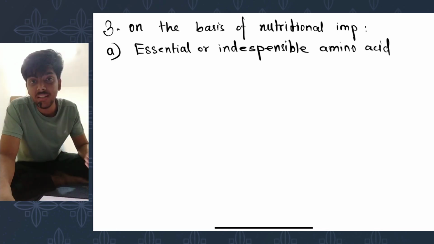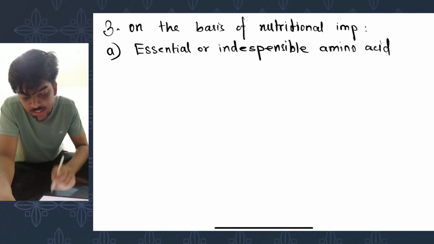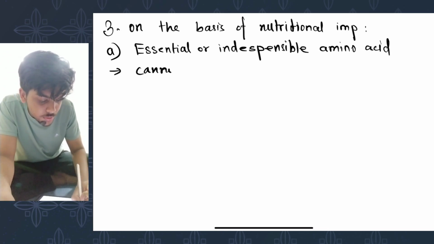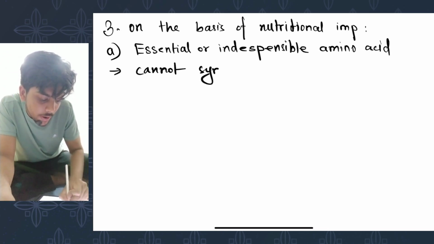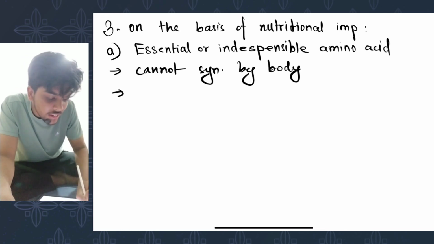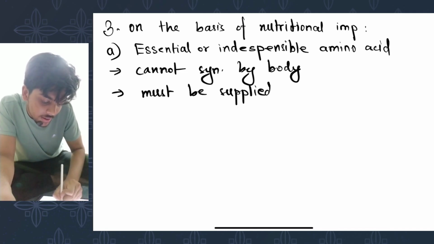There's obviously a reason behind naming these amino acids as essential amino acids, and the reason is that they cannot be synthesized by your body. So you obligatorily need to have it supplied externally.